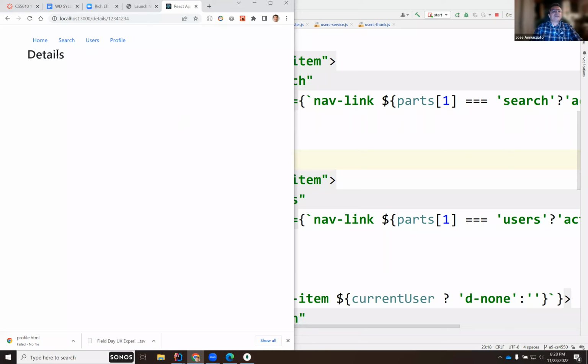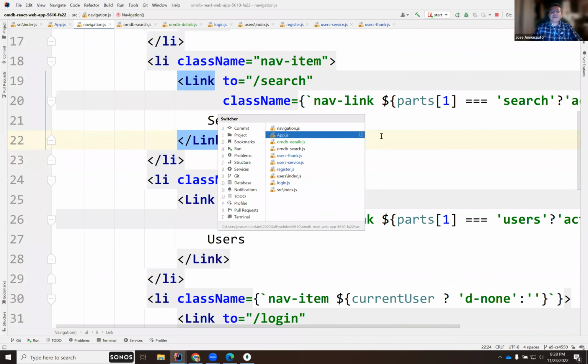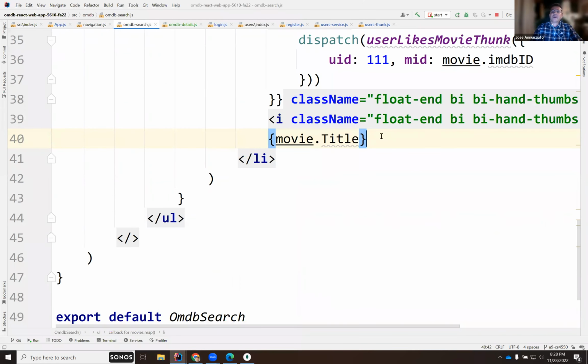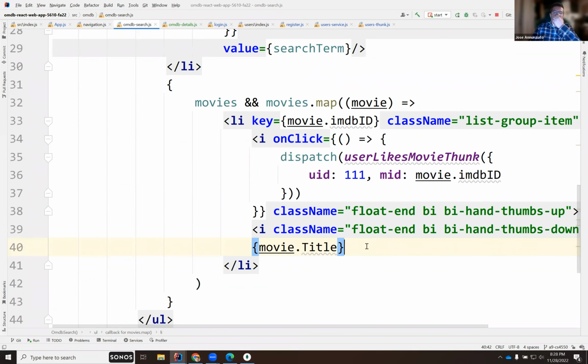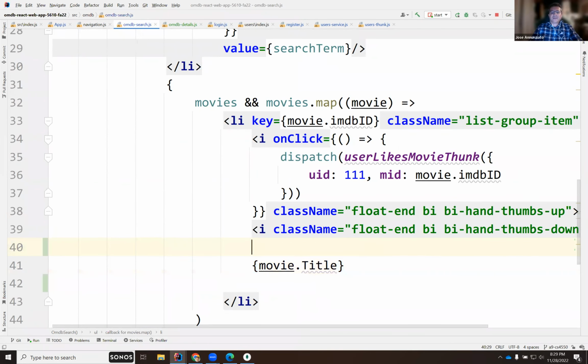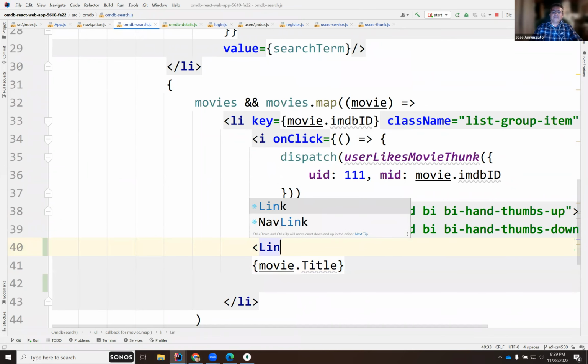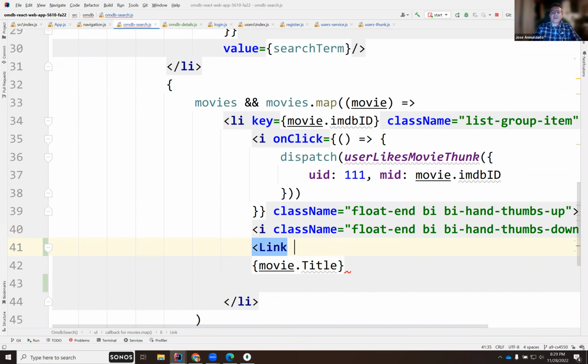Okay, so here's details, and I need to be able to generate this link. So how do I generate that link? In the search, where I render all my movies, this would be my hyperlink. So if I click on the title, something like Link, and I would navigate to, let's see, this would be an expression.